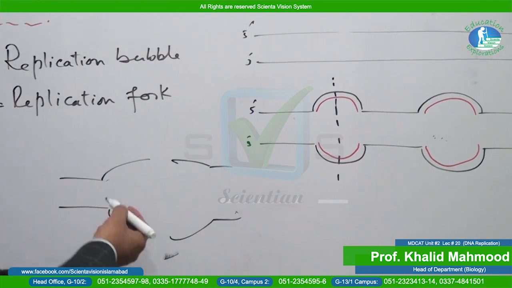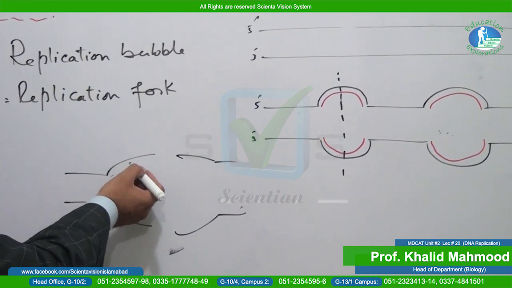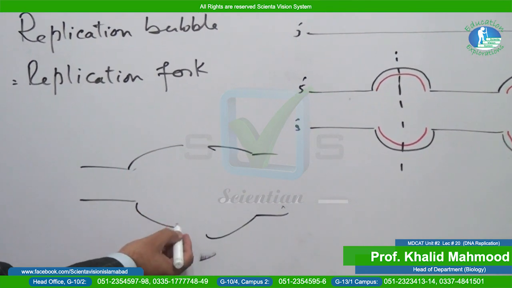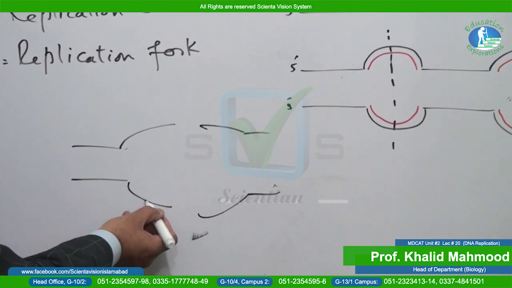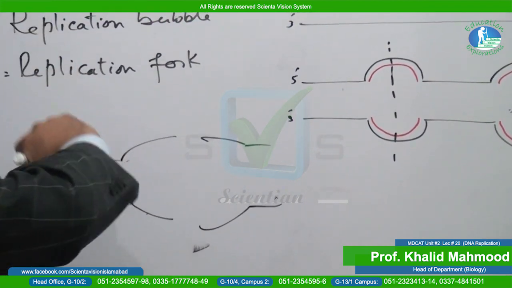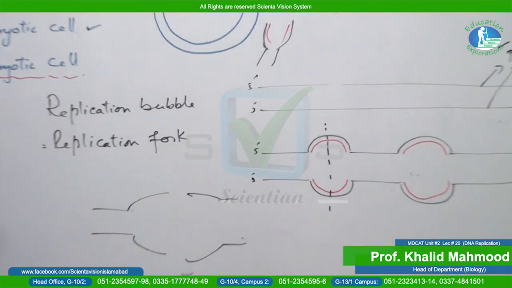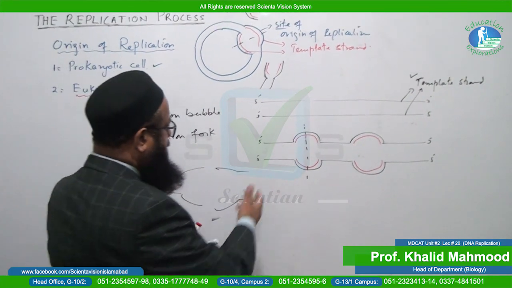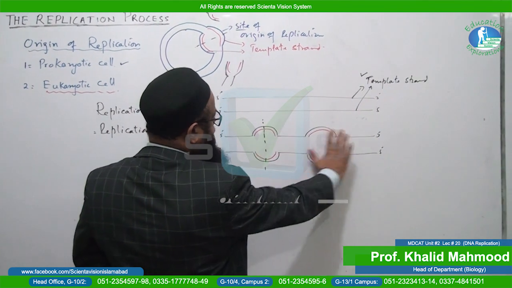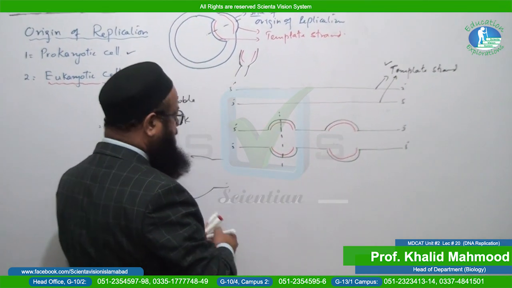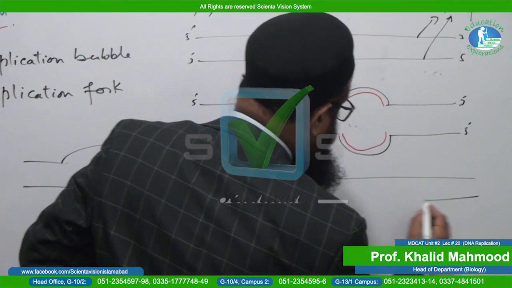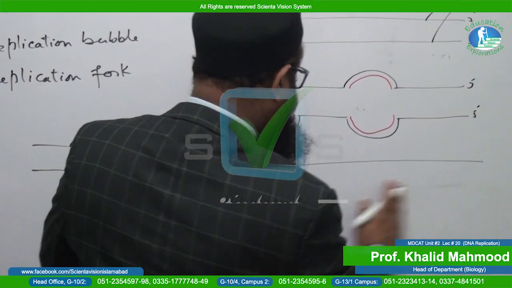In one template the direction of replication will be away from the replication fork, and on the other template the daughter strand will point towards the replication fork, just like what we have discussed in the prokaryotes. So at the end what happened? When the process of replication in both directions is complete, what happened next? Two daughter DNA will be formed.